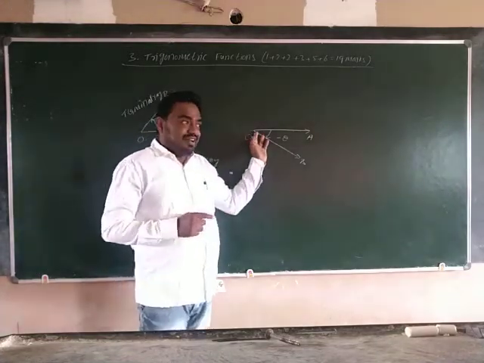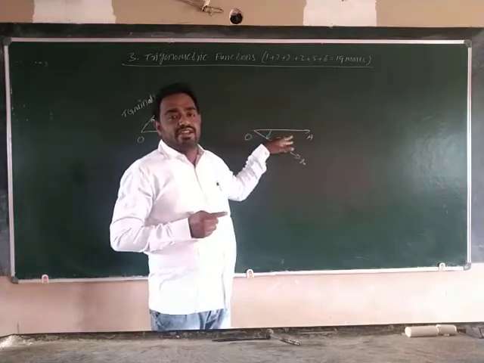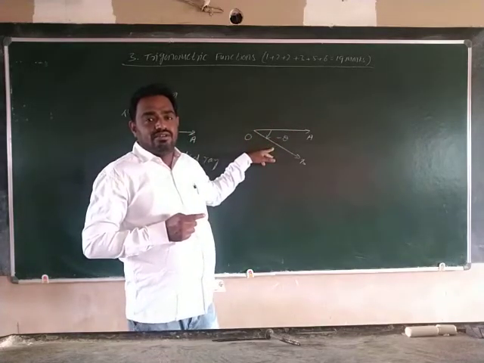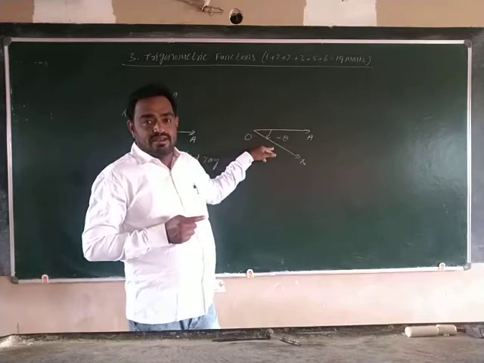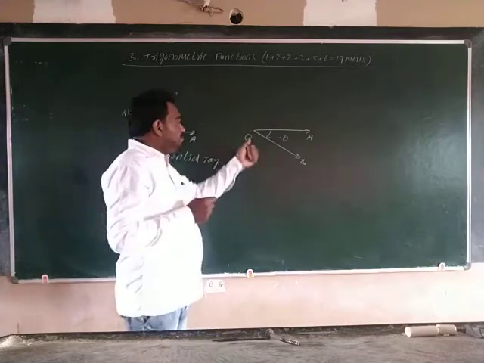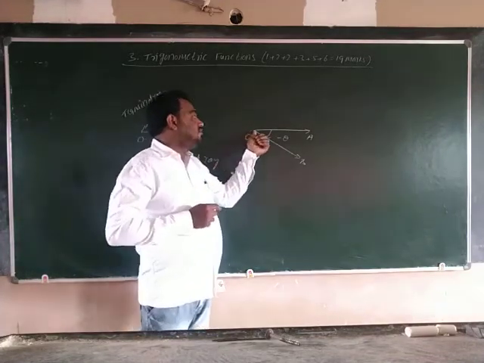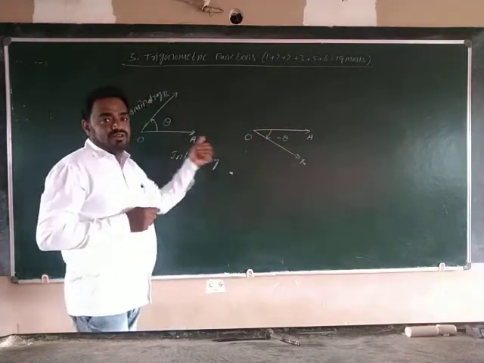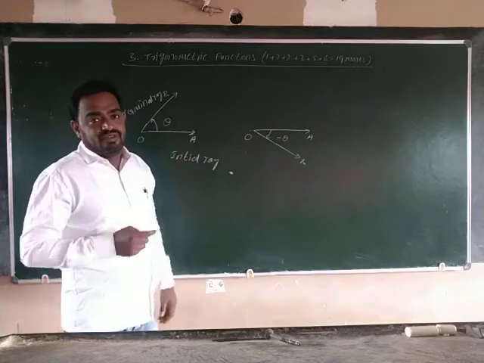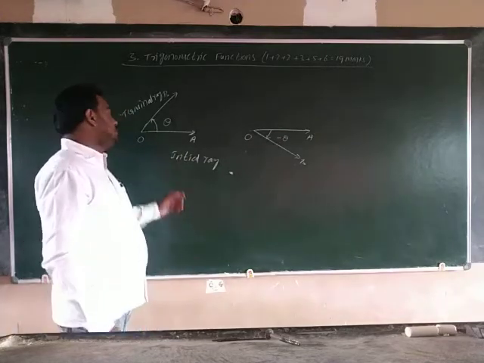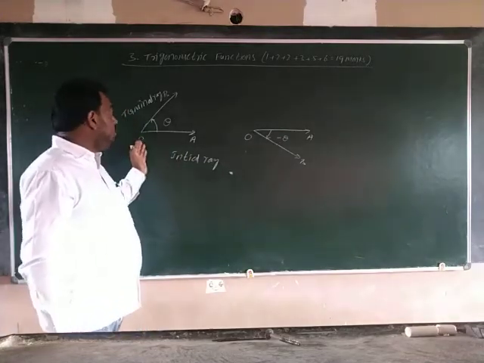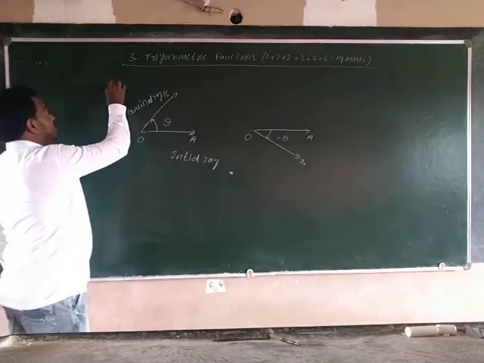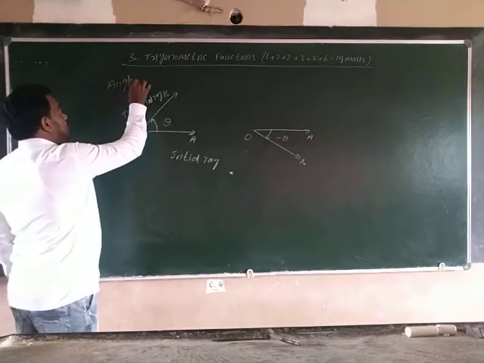If the rotation is in clockwise direction, the angle is called a negative angle. This point O is called the vertex. This is the definition of angle.